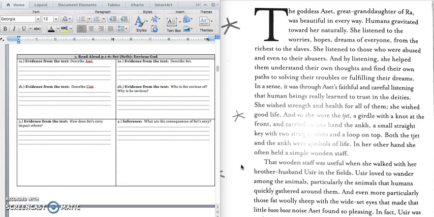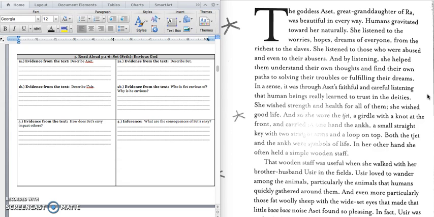It says, the goddess Aset, great-granddaughter of Ra, was beautiful in every way. Humans gravitated toward her naturally. She listened to the worries, hopes, and dreams of everyone, from the richest to the slaves. She listened to those who were abused and even to their abusers, and by listening, she helped them understand their own thoughts and find their own paths to solving their troubles and fulfilling their dreams. In a sense, it was Aset's faithful and careful listening that human beings really learned to trust in the deities.